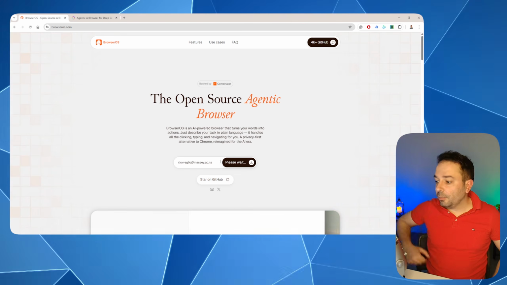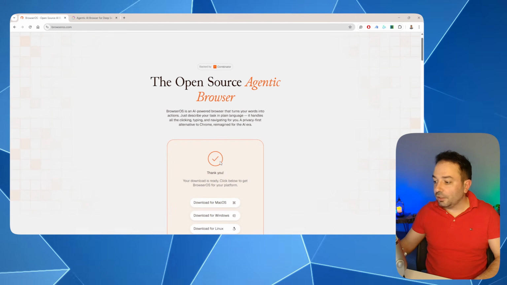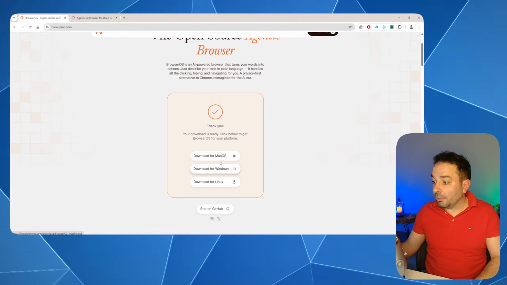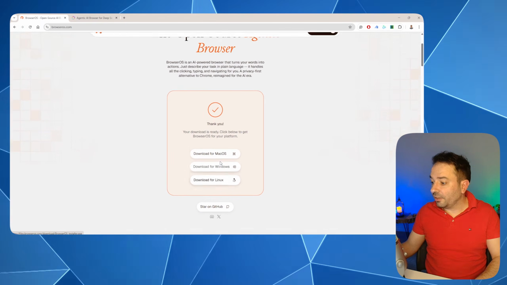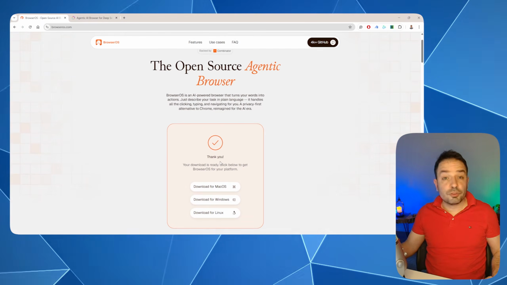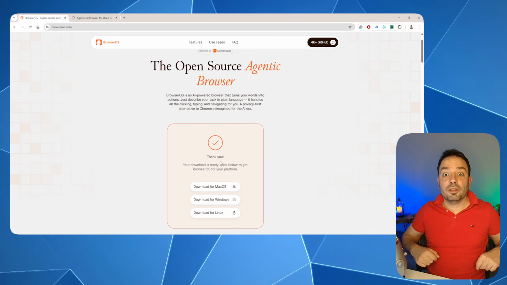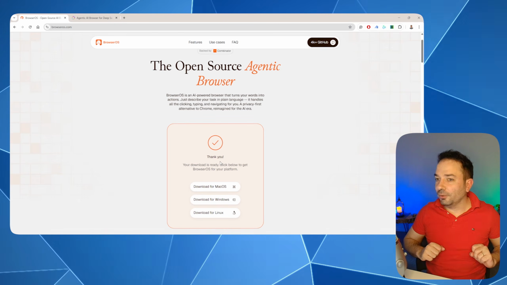Once you insert your email, you will see that you have the possibility to install this agentic browser on different platforms. In my case, I installed it on Windows, but it's available for Mac OS and Linux, but I haven't tried them. So if you have some experience with it on a Mac or Linux, please write in the comments. I'm really excited to know what you find out with it.